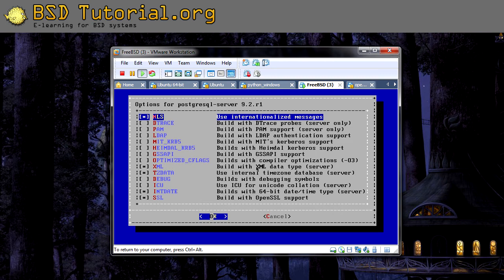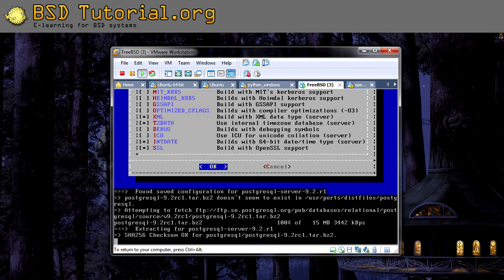I'm not sure if you need any particular option here. If you need, just select it. I'm going to run the default. Compiling this might take a while, so I'm going to jump forward a bit in the movie.